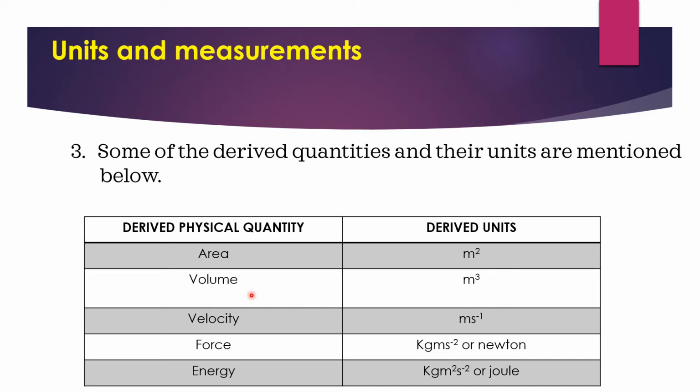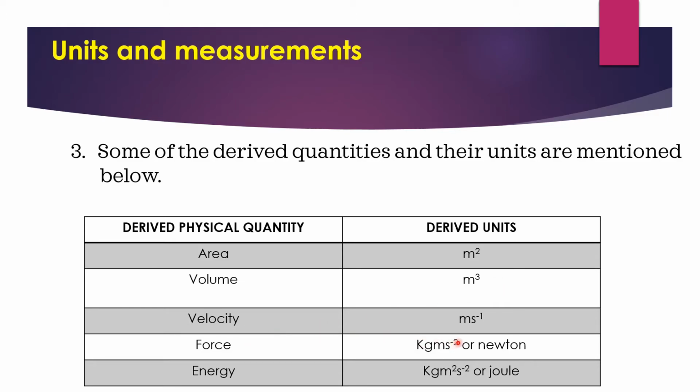Volume is nothing but length into breadth into height. So from fundamental quantities we are deriving the derived quantities. So derived physical quantity volume, its units are m cube, that is meter cube or cubic meter.